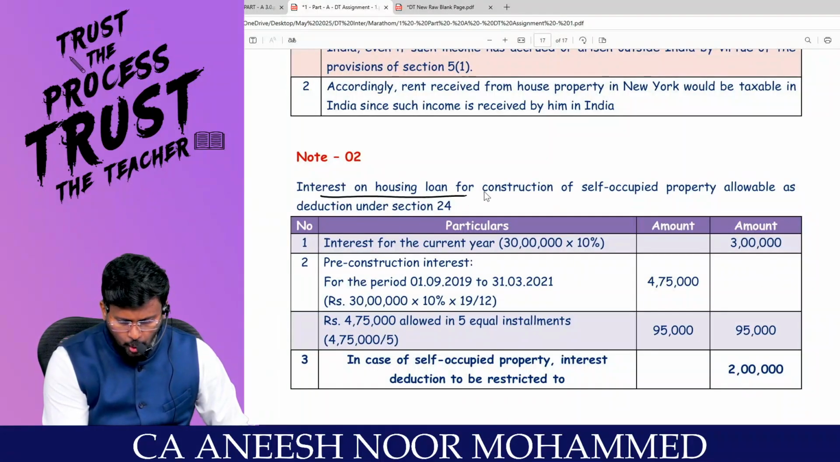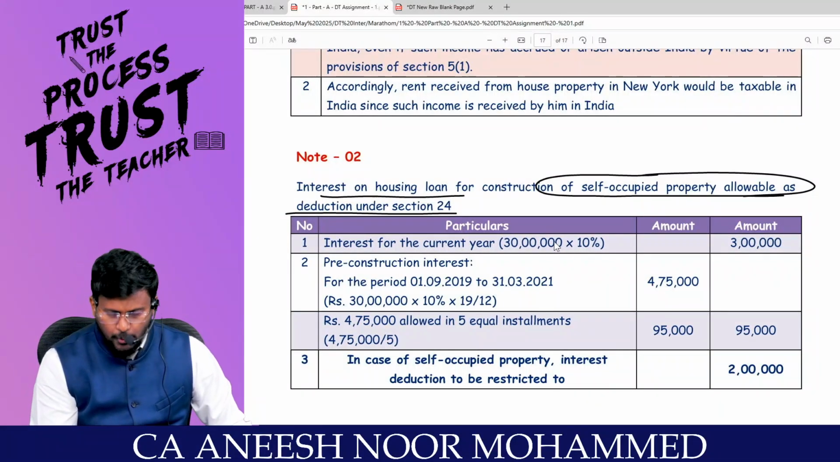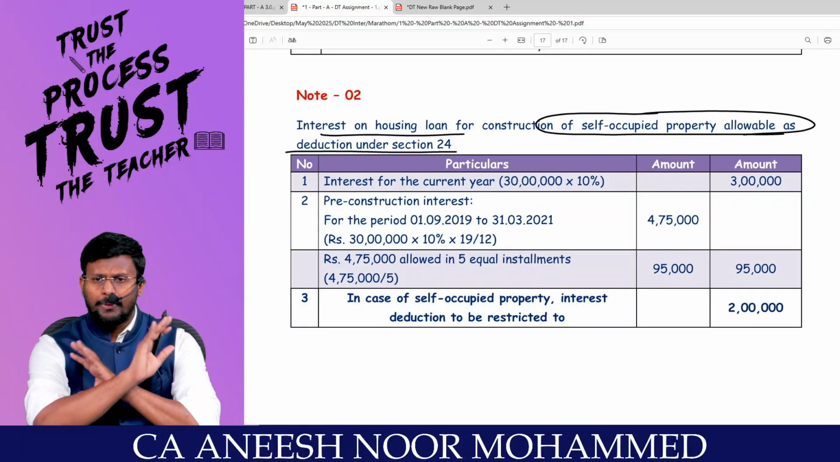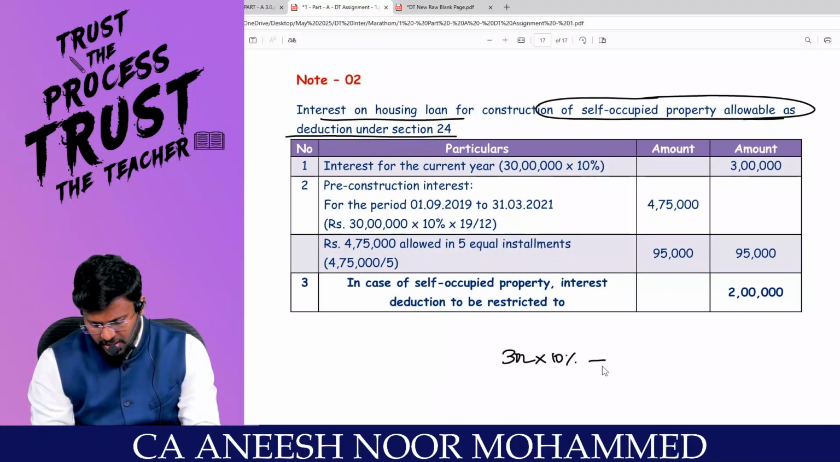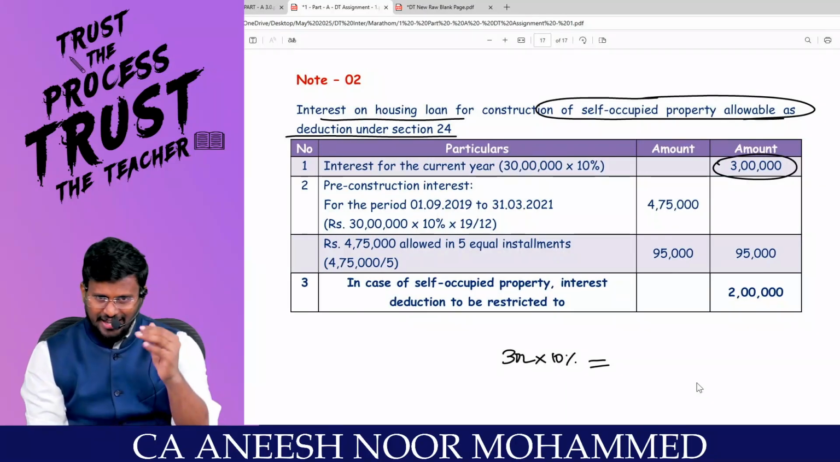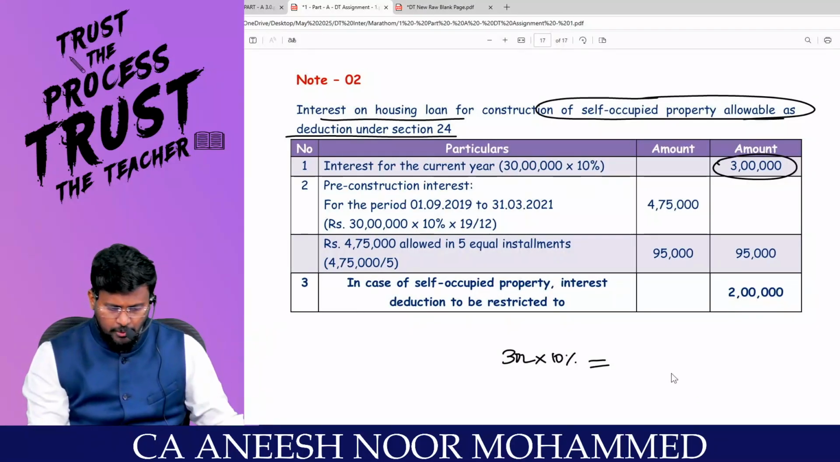Interest on housing loan for construction of self-occupied property is allowable as deduction under section 24. Interest for the current year: they themselves said that no principal has been repaid. What is the amount total? 30 lakhs. So 30 lakh into 10% comes to 3 lakhs. So there itself the answer is over because it should be restricted to 2 lakhs. But for the completion of the answer we will show everything.